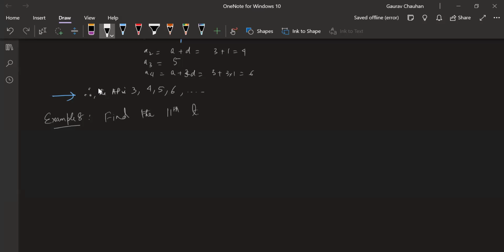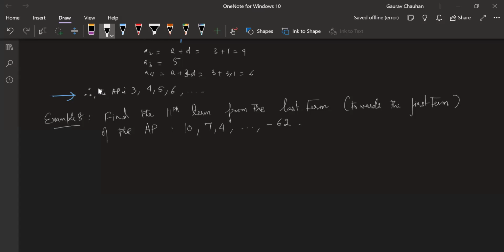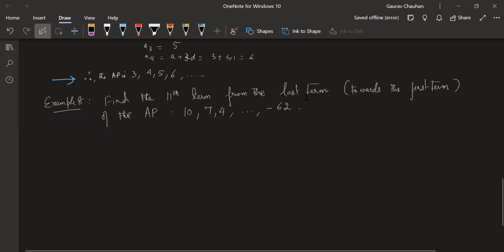Find the 11th term from the last term, which is like find the 11th term from the end, towards the first term, of the AP (10, 7, 4, ..., -62). Okay. This is the question, Dilruba.